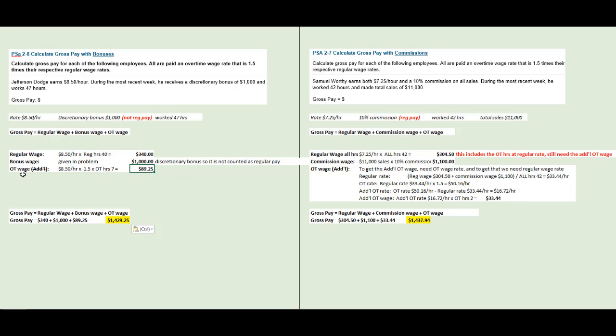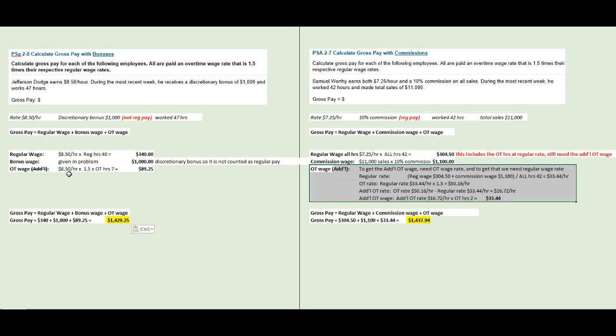So as you can see here, this overtime wage is different from how we calculate it here. Here, we are not calculating the overtime wage. It's the additional amount of overtime above the regular pay. All right.